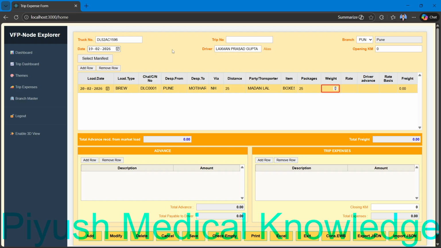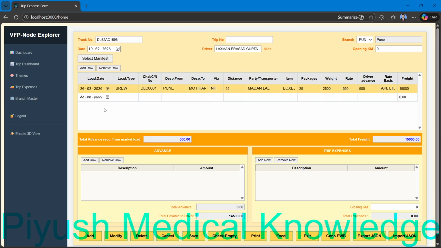Okay, weight 1500 kg. Rate 150. Driver advance 500. Rate basis APL limited. Okay, so total freight is around 15,000. Whenever I update the freight, it updates the total freight. And whenever I update the total driver advance, it will update the driver advance.